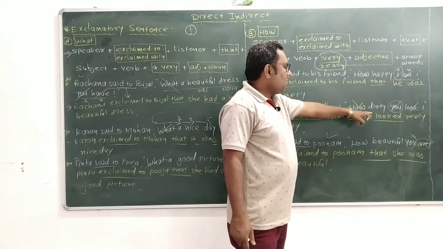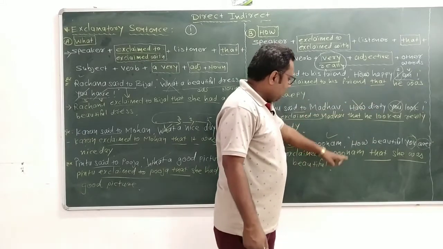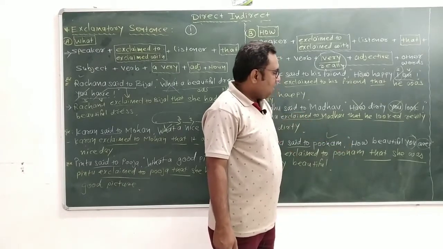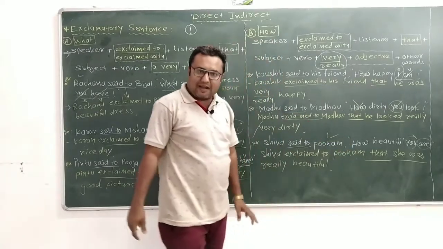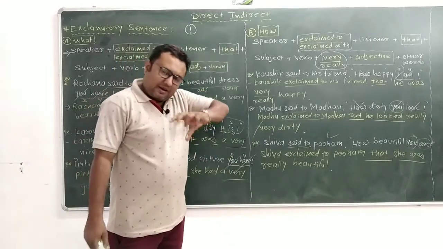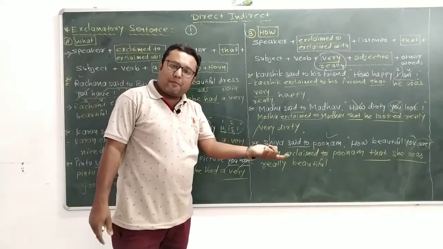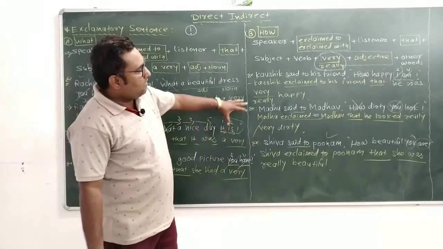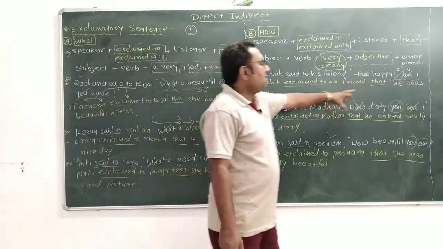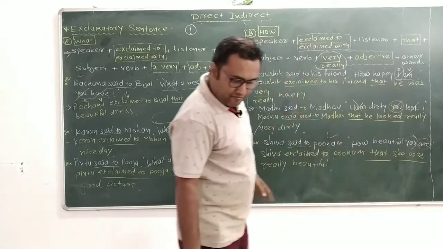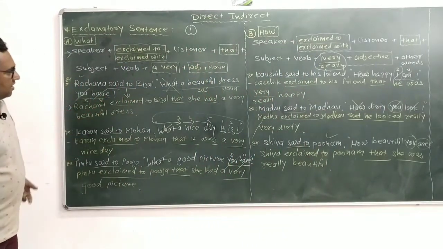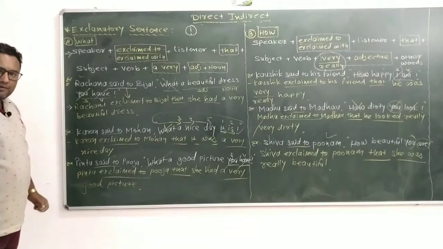So you look really dirty. How beautiful you are. You are really beautiful. So that is exclamatory into affirmative sentence, and we change only the tense. Okay. So you write it down in your notebook.